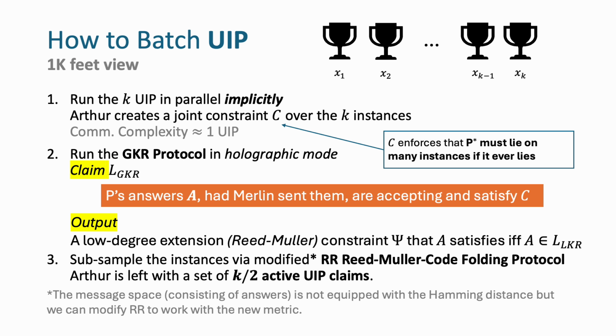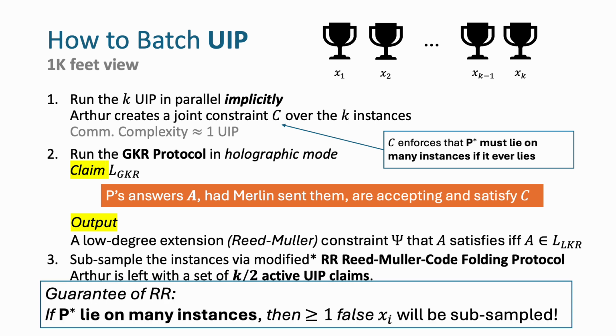This code folding magically reduces the number of active UIP instances down to k over 2 if you carefully perform the folding, which requires considering a metric slightly different from Hamming distance in the code space in our UIP scenario.